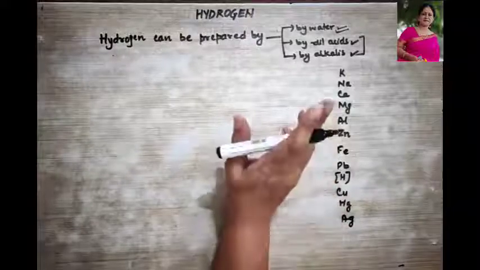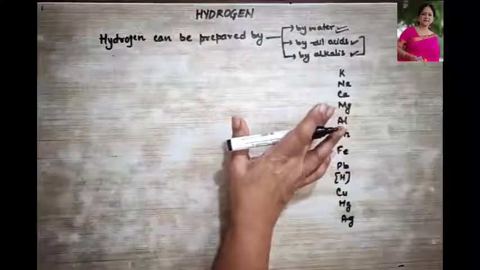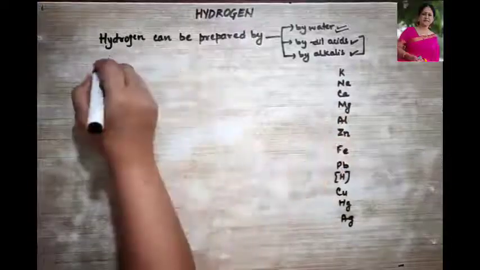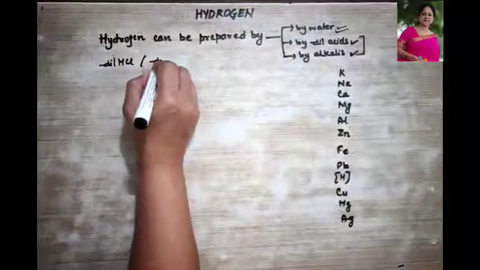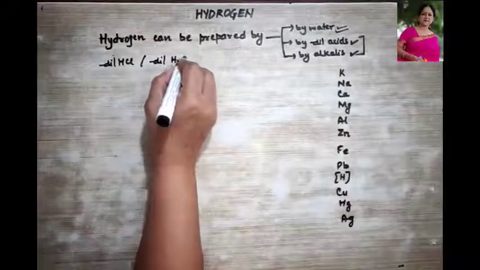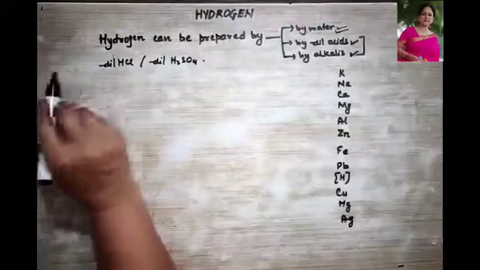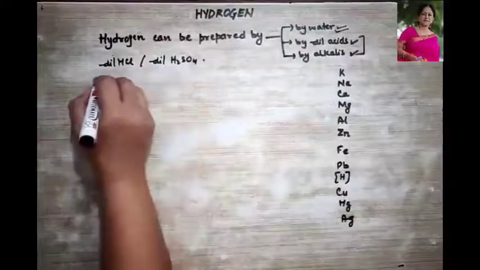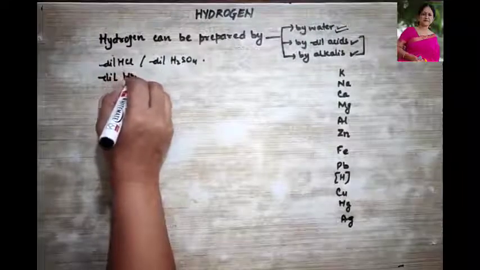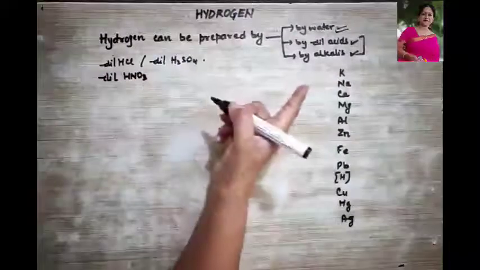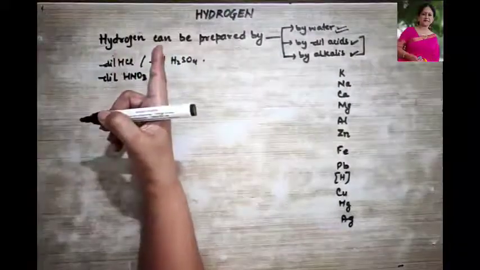Now hydrogen can be displaced using either dilute HCl or dilute H2SO4. These two acids can be used. We do not use dilute HNO3 for the preparation of hydrogen gas.